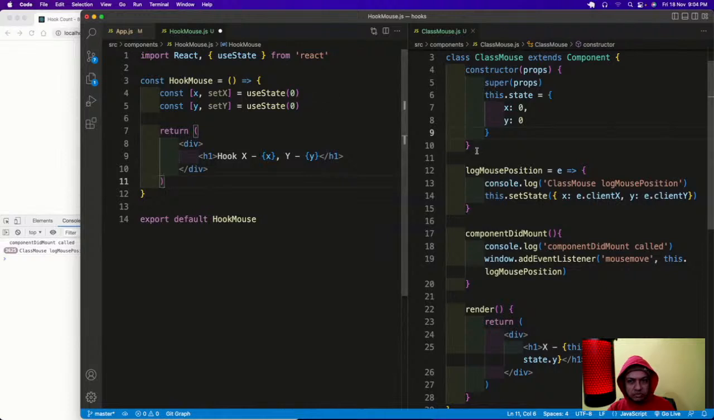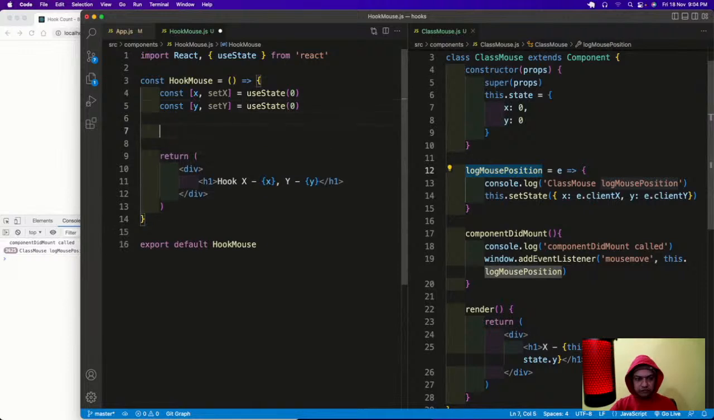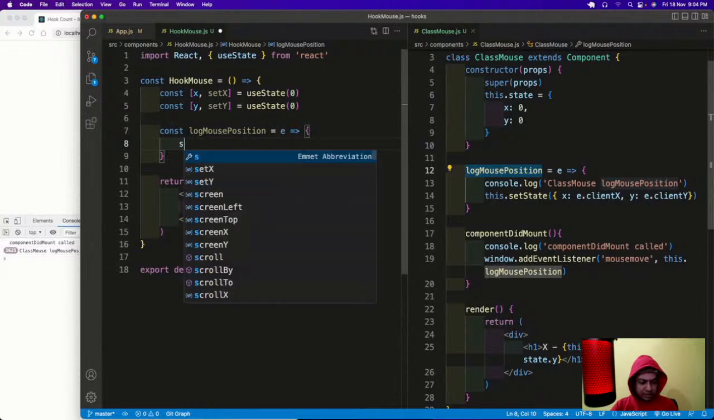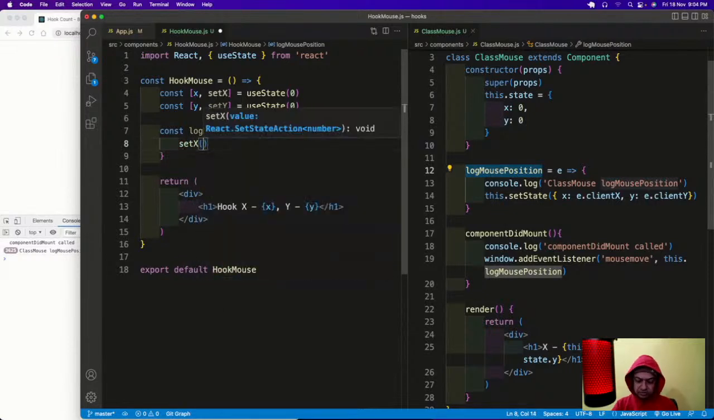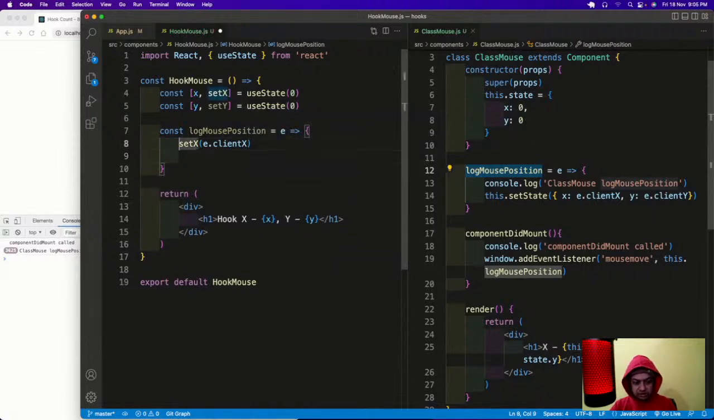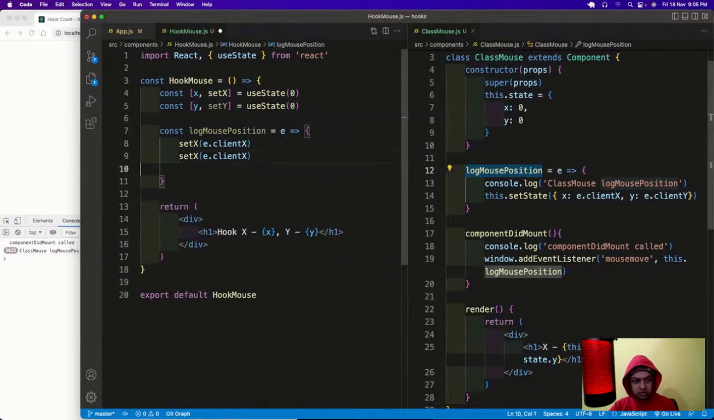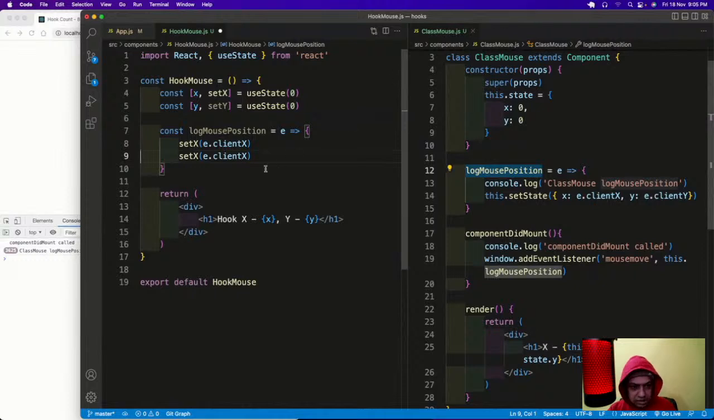But let us first write this logMousePosition. So I will write it here. const logMousePosition, it will take my e, and then it will come here and do setX of e.clientX, and setY of e.clientY.